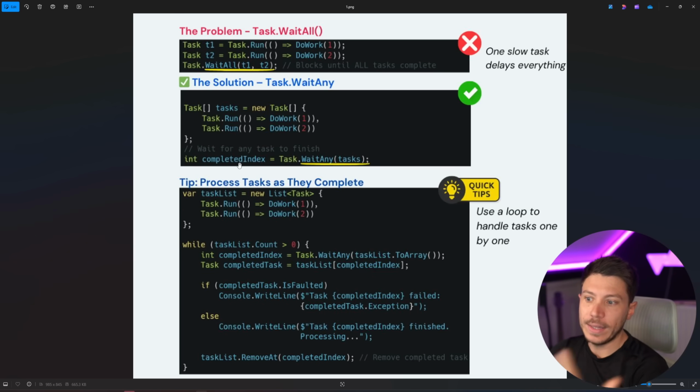And then from that completed index, as you can see in this code over here, which is horrible in every single way, you allocate a new array for absolutely no reason, just because we have enough memory to waste, and then get the completed task, check if it's faulted, and then remove it from the list and keep WaitAnying.